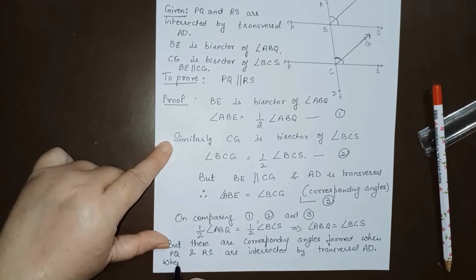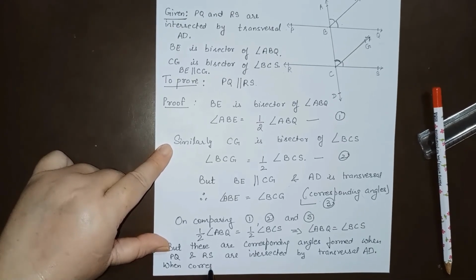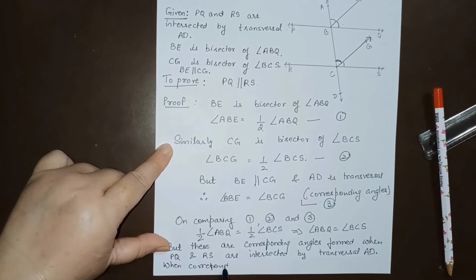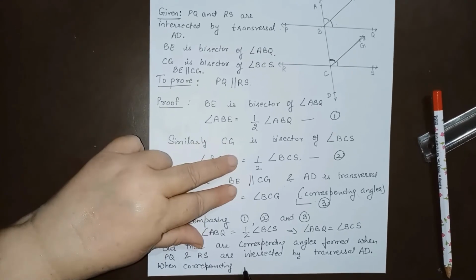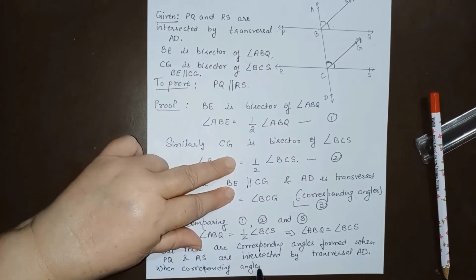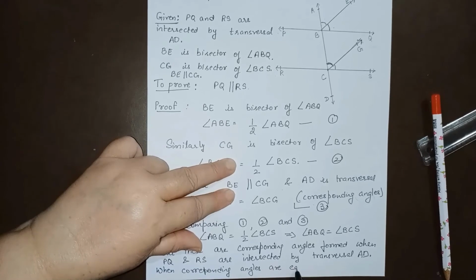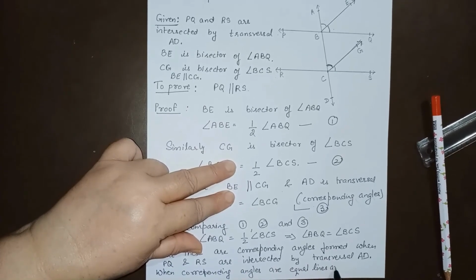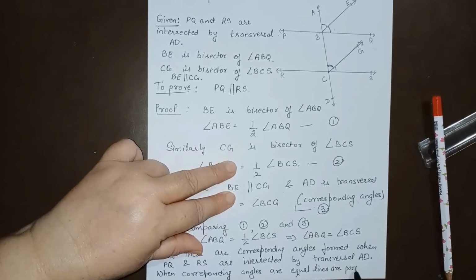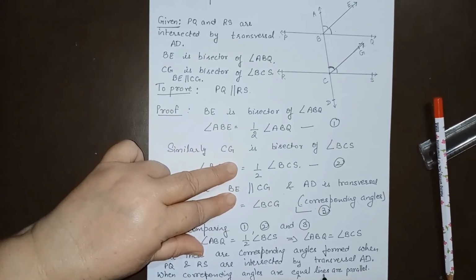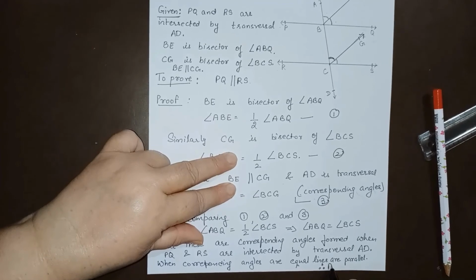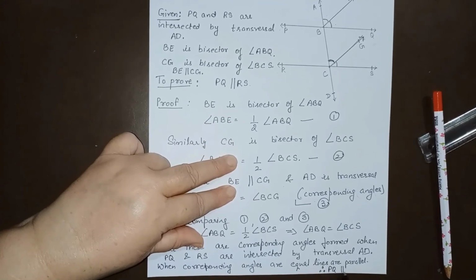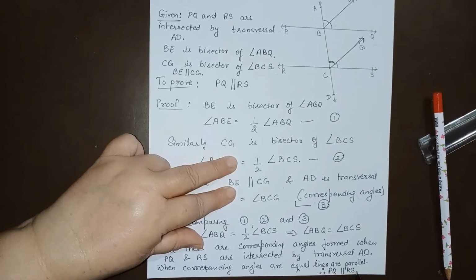When corresponding angles are equal, lines are parallel. Therefore, we have PQ is parallel to RS, hence proved.